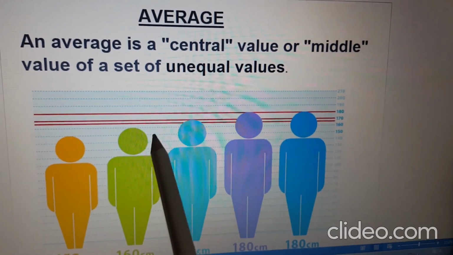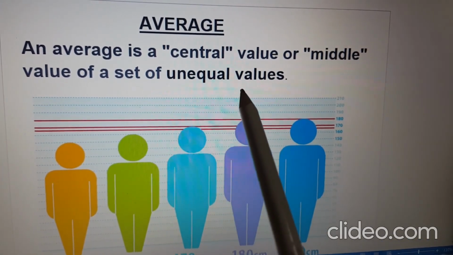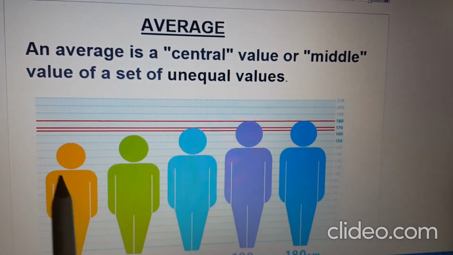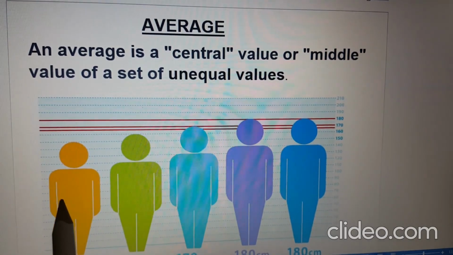Hello children, today we are going to start a new topic, that is average. Let us understand this concept with the help of this picture.